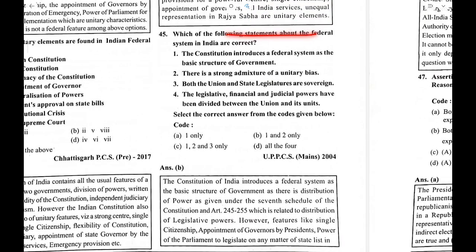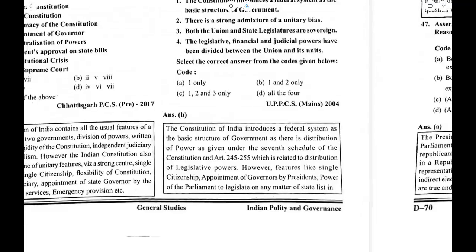Which of the following statements about the federal system in India are incorrect? The Constitution introduces the federal system as a basic structure. This is correct, and there is a strong admixture of a unitary bias. This is also correct. Both union and state legislatures are sovereign. The financial, legislative and judiciary powers have been divided. This is wrong. So 1 and 2 are correct.